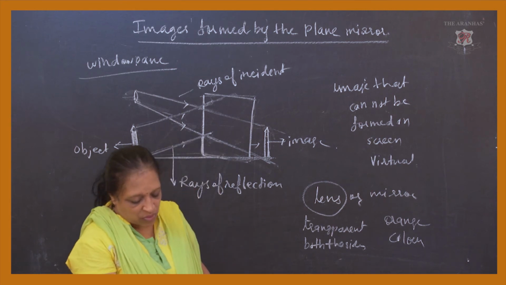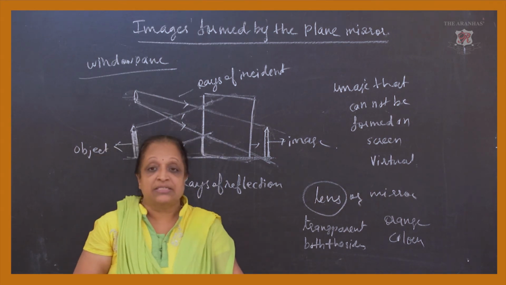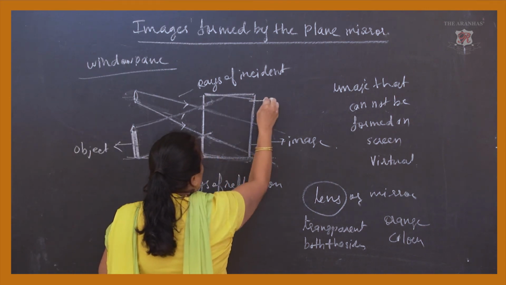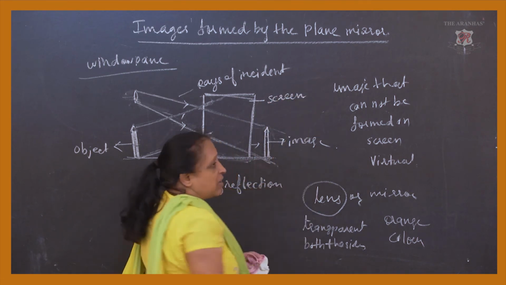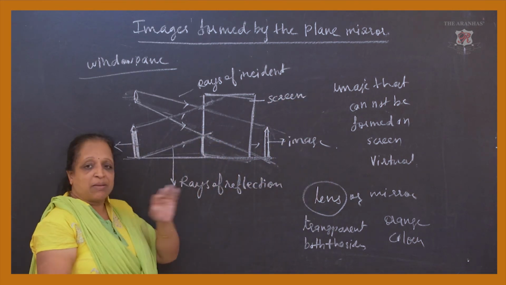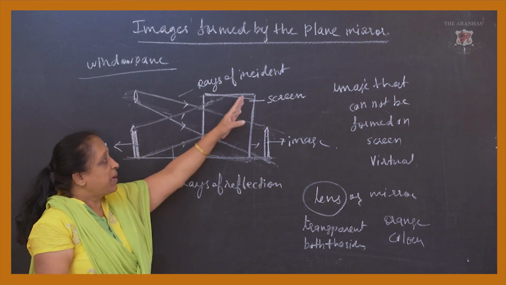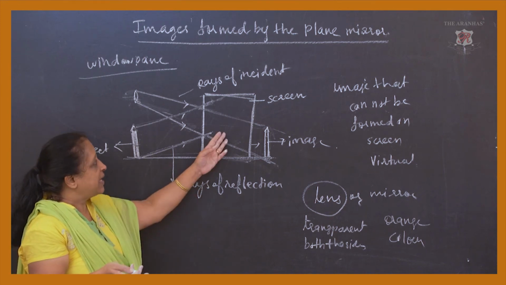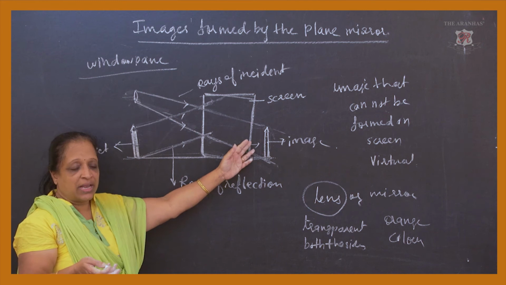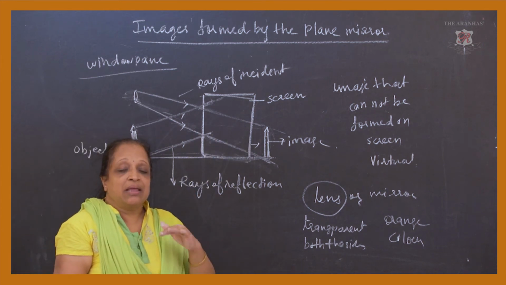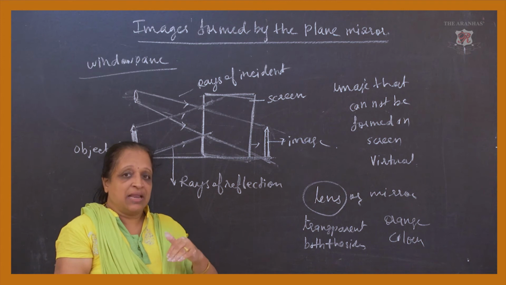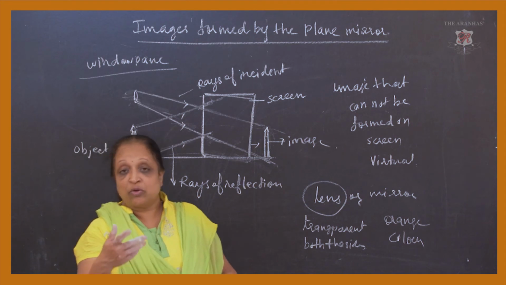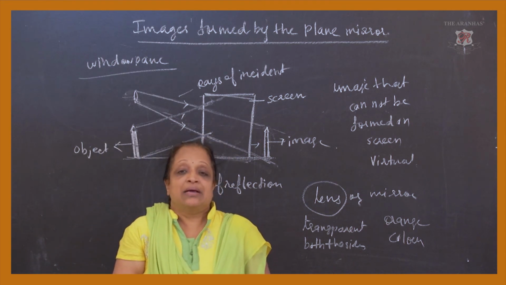Now I will just give you an example of what you mean by the screen and the mirror. See here, instead of mirror, now you can take this as the screen. Now what do you mean by the screen? It is just a simple concept. It is a white paper pasted on a stand and we treat it as a screen. The rays fall on that screen, and you will find the images being formed on it. It can be a mirror, or, as I told you, the white paper. You might have noticed we have been doing that in our lab.